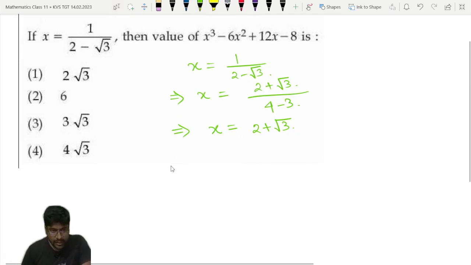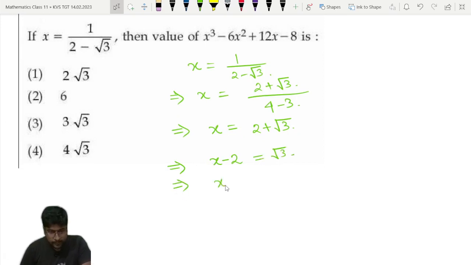Now what I will do, I will take this 2 to this side, x minus 2 is equal to root 3. So now I will make it whole cube both sides. X minus 2 whole cube is equal to 3 root 3. If you make the right hand side whole cube, then it will become 3 root 3. So now expand this, x minus 2 whole cube.